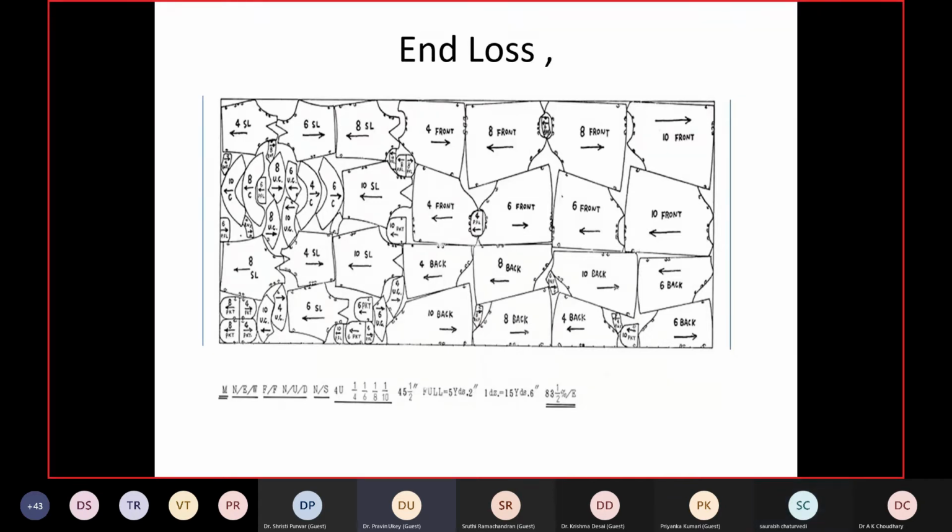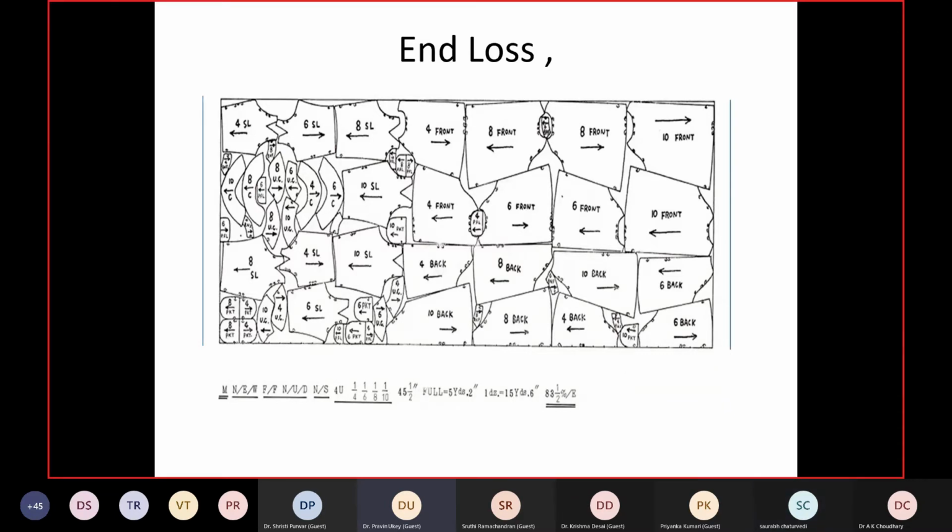Can I add to this, sir? Yes, please. The one project which was done in the nearby garment industry, I'm basically from the DKTE Textile and Engineering Institute, Ichalkaranji, Kolhapur. When we did the studies for the end losses with the nearby industries, they are generally taking 2 centimeter on one side only, and this is for one kind of fabric. If it is a slippery fabric like satin, then there is more slippage, and the end loss we keep will be more.